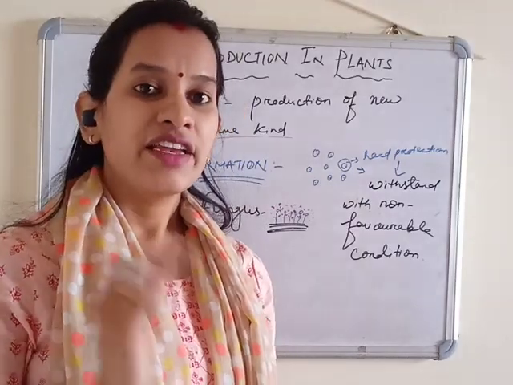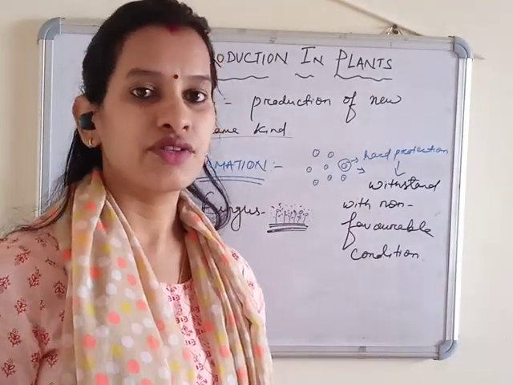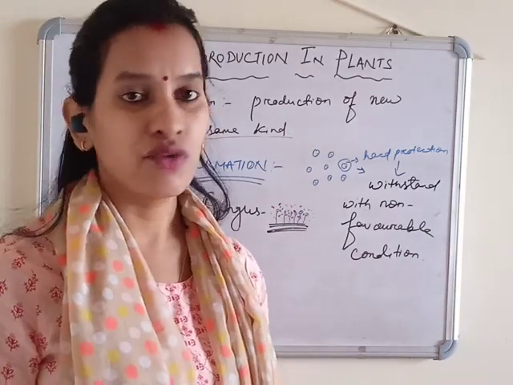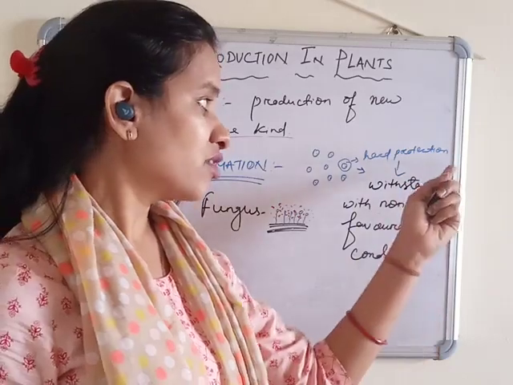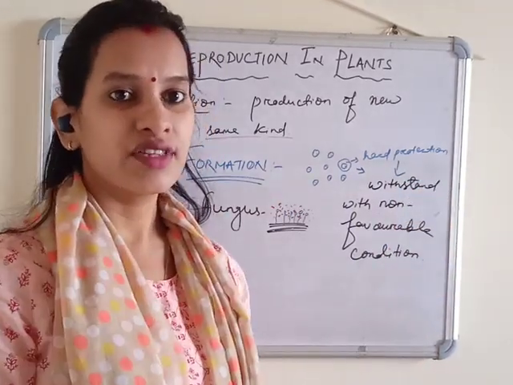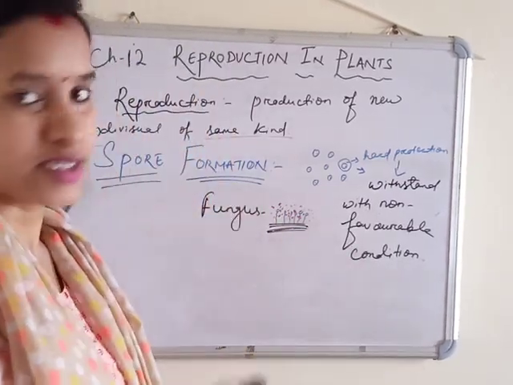Whenever they get favorable conditions, means the climate is good, they get good moisture, food and all, they start breaking that hard cover and grow over that, eat it, then they start growing up to the new fungus.